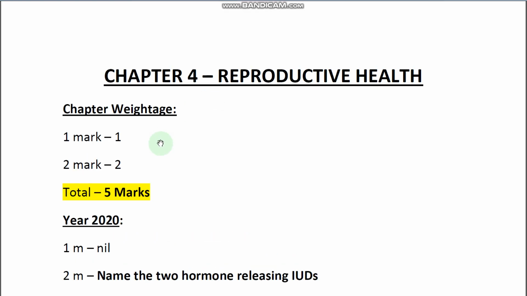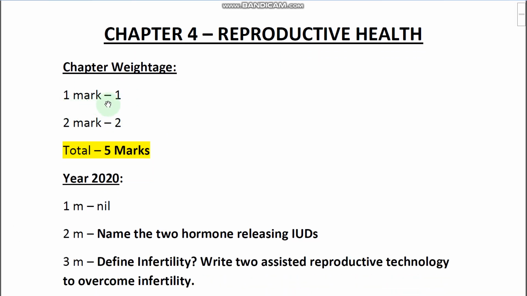So, Chapter 4 Reproductive Health, the chapter weightage is 1 one-mark question and 2 two-mark questions, a total of 5 marks. The total weightage should not change every year. It may change, like 1 three-mark question and 1 two-mark question, 5 marks, or otherwise 1 five-mark question.